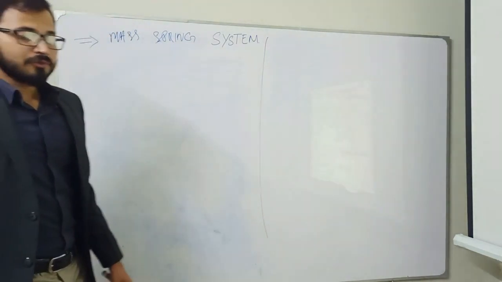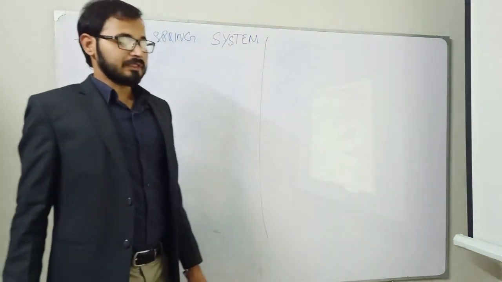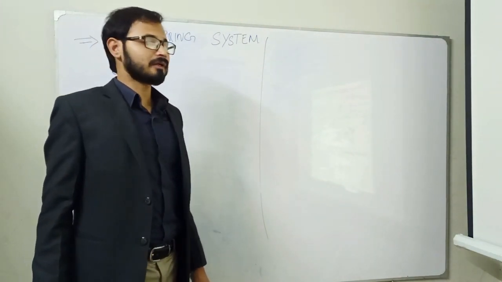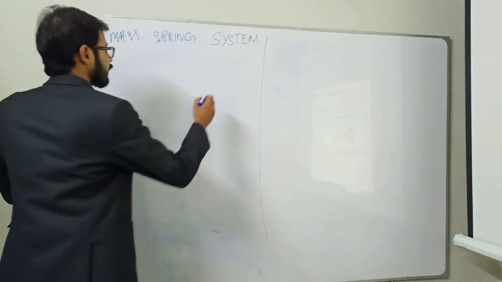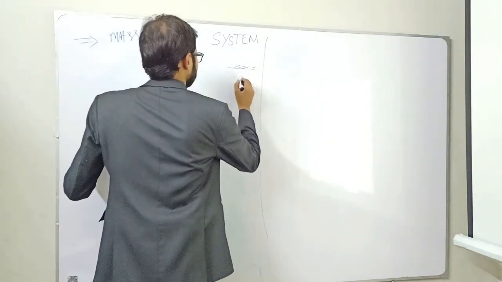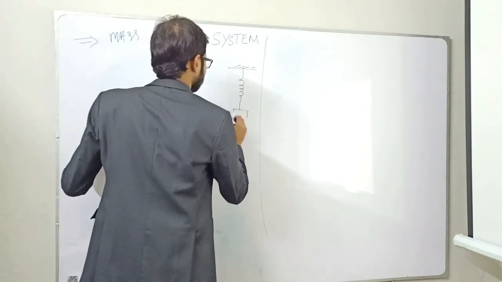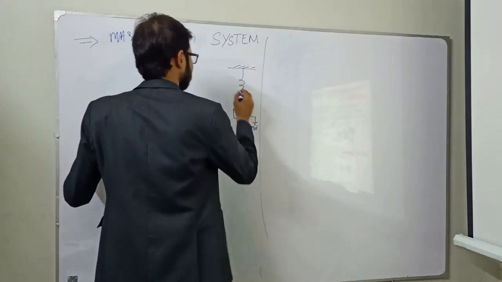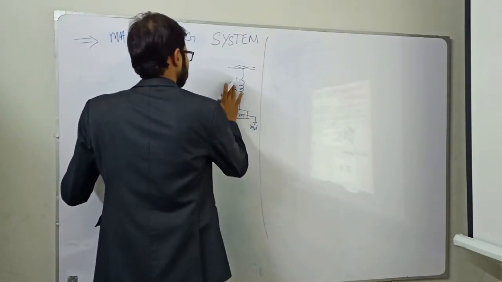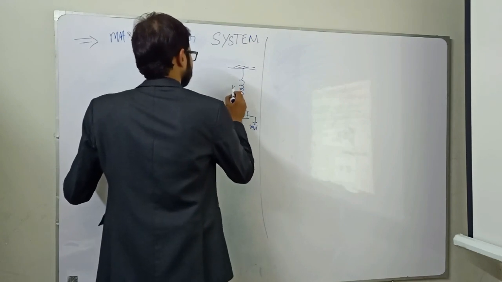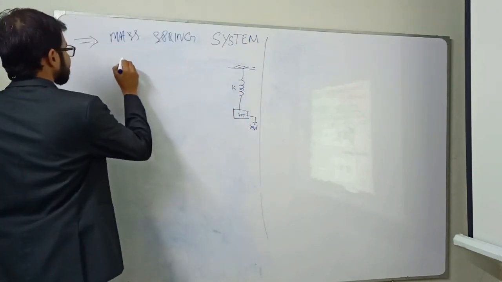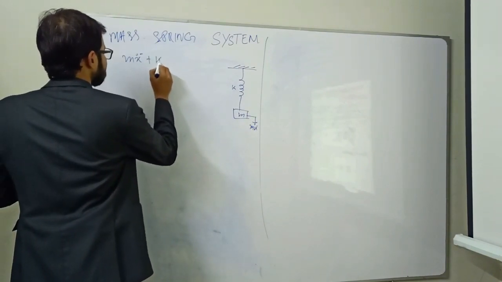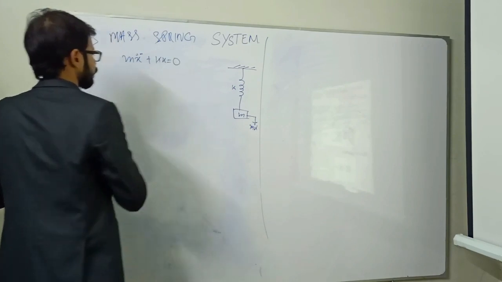So previously we have determined the natural frequency for the mass spring system, and now we have also derived the equation of motion for the simple mass spring system. This was about the system mass m that was displaced from the initial position with the external force, and this was the actual stiffness of the spring. So what was the equation of motion? m x double dot plus kx is equal to 0.